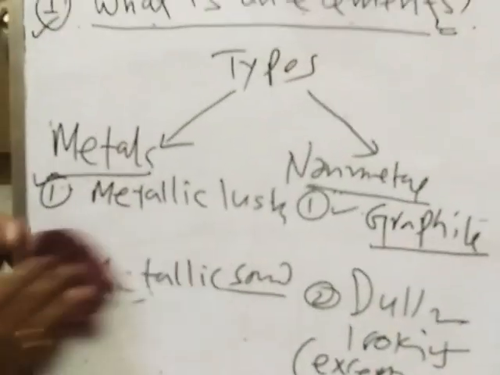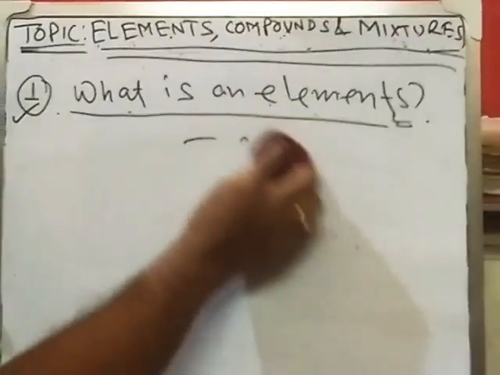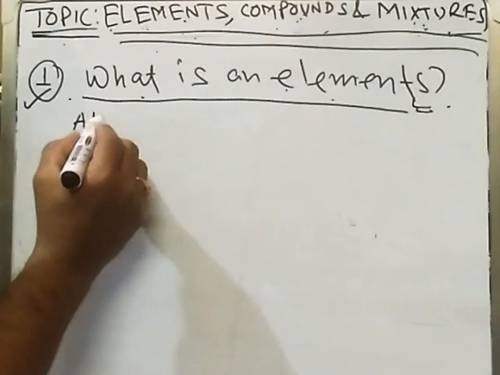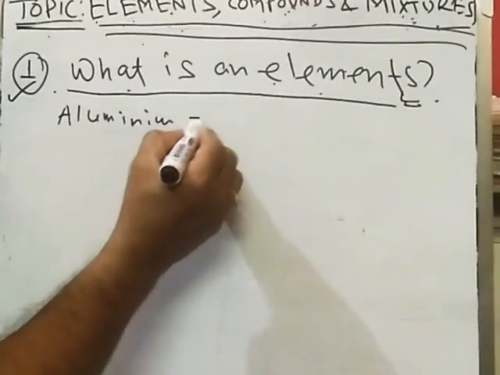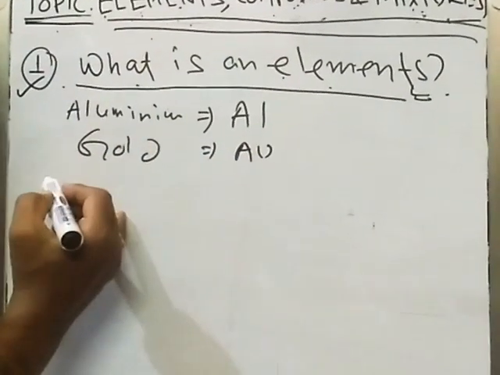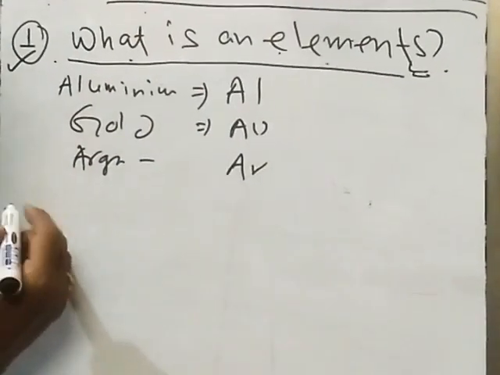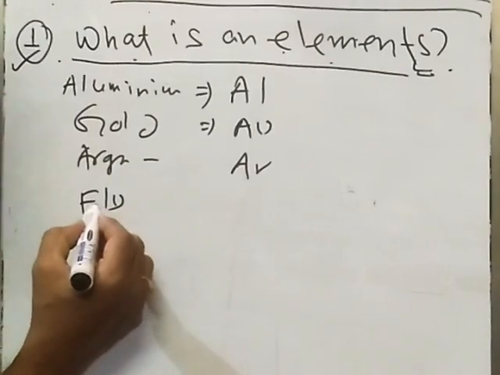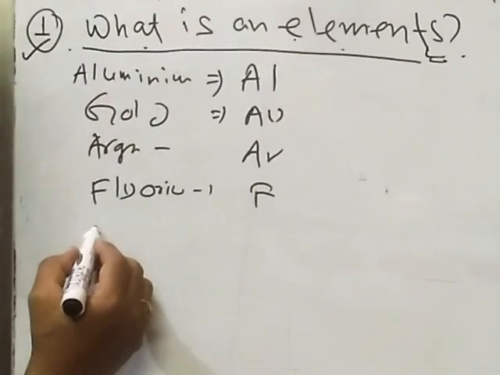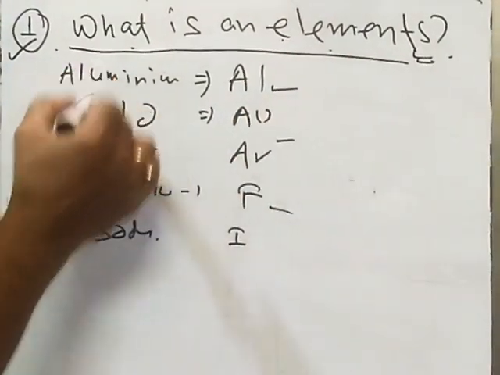Right? Now, I am telling you some elements with their symbols. You tell me, what is the symbol of aluminium? Al. What is the symbol of gold? Au. What is the symbol of argon? Ar. What is the symbol of fluorine? F. What is the symbol of iodine? I. So these are the symbols and these are the elements.